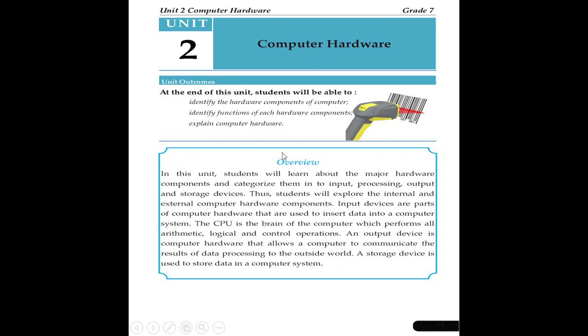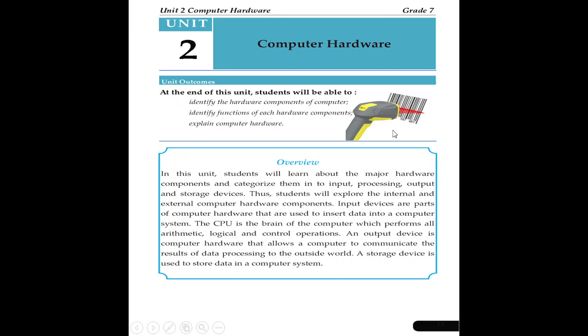Explain computer hardware. Overview: in the diagram, one example of an input device is a barcode reader. Thanks to technology, we have a variety of products produced in a variety of industries or factories. Every product has its own code, which is called a barcode, and there is a reader, as shown.